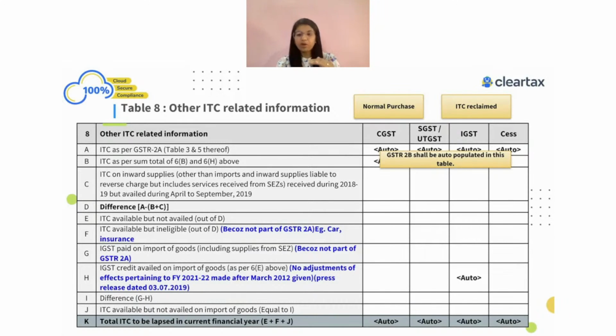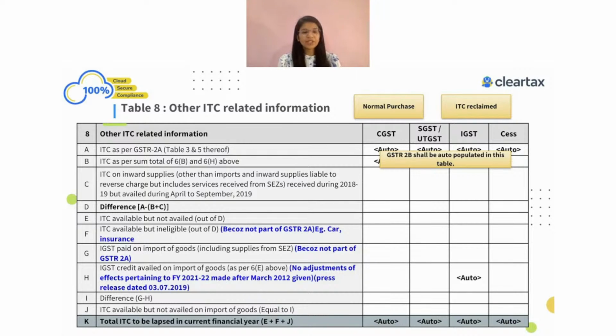You just have to keep a note of this and just try to match this information, because ultimately that ITC you would have shown in table number 13. ITC related to the current year, ITC related to the next year which was claimed in the same year, right? That has been shown in table number 13. So that information you can always match from there.